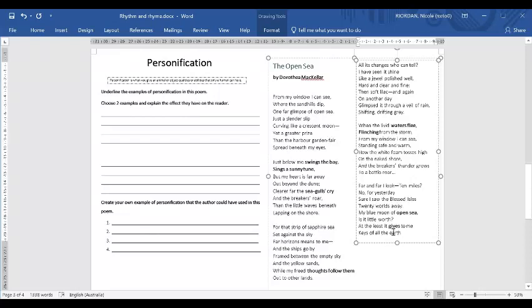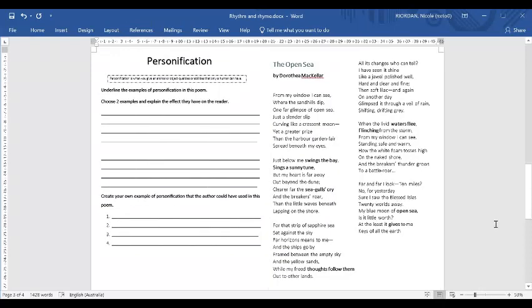So this is one where it goes over a couple of lines, but what is the open sea, and the action is giving to me. I want you to have a think about whether you think giving is a human trait. So whether Dorothea McKellar is giving the trait of giving to the open sea here. So that one's up for you to decide. That can be another one that's a bit on the fence, whether you think that one should be highlighted or not.